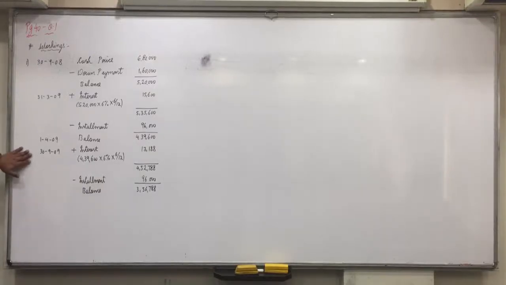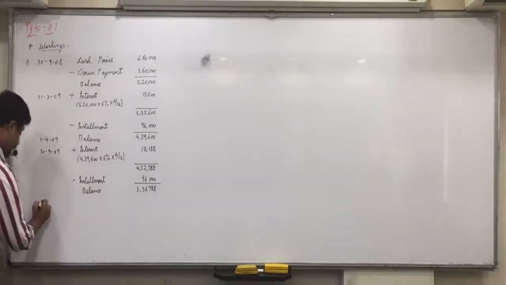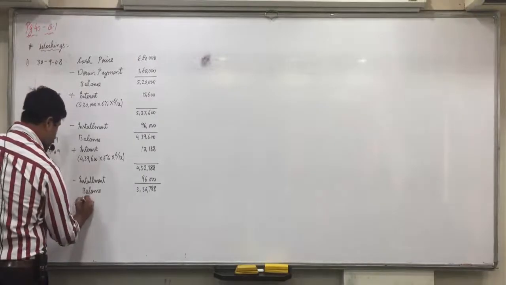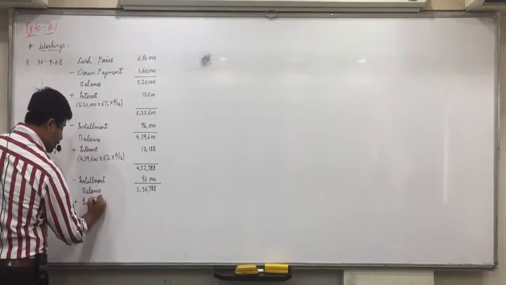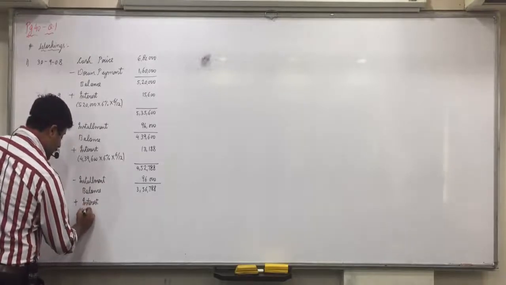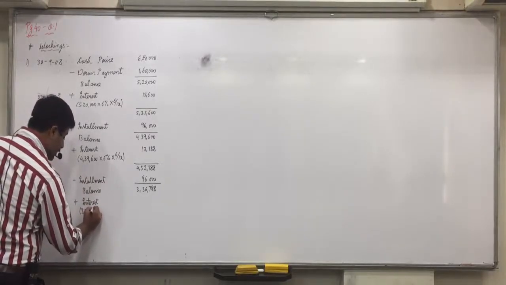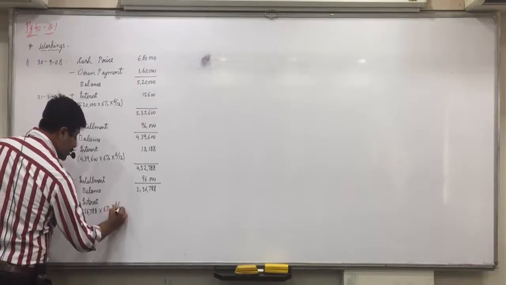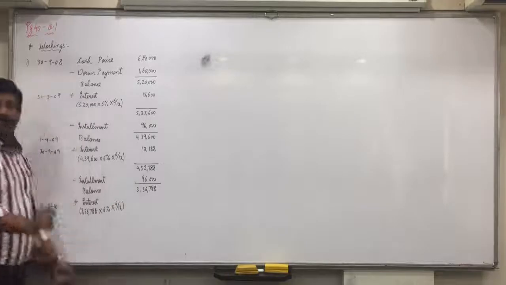Again, after 30th September, next installment, 31st March 2010, plus interest. How will we count interest now? 3,56,788 into 6% into 6 by 12.